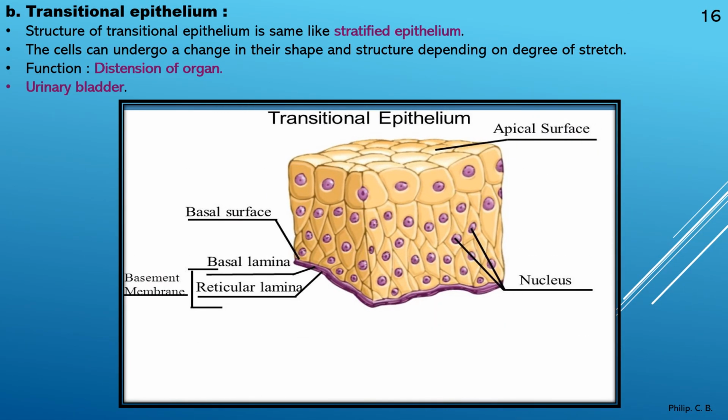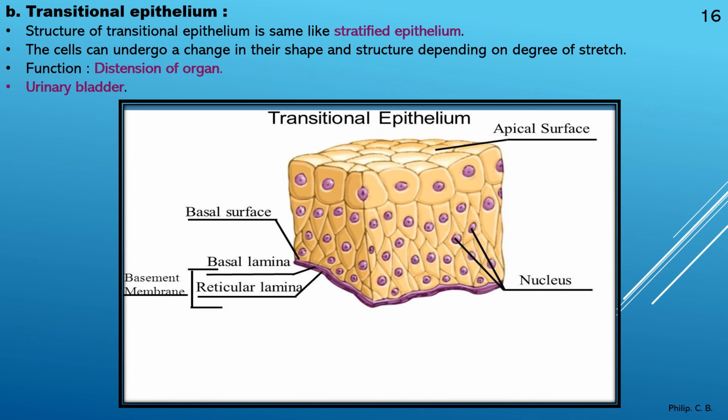Further, the second type in the compound one, transitional epithelium. Structure of the transitional epithelium is the same as stratified, means stratified and transitional are similar types of structure. The cells can undergo a change in shape and structure depending on the degree of stretch, means whenever there is a stretch or a pull, where there is extension, then it can undergo the stretch depending on to what extent it is.